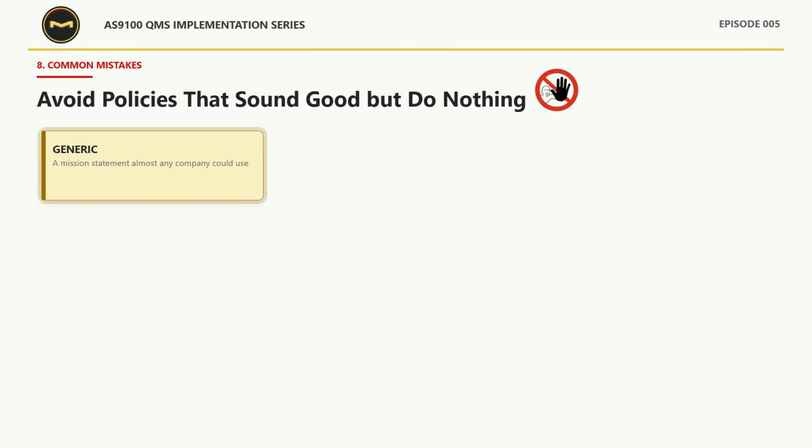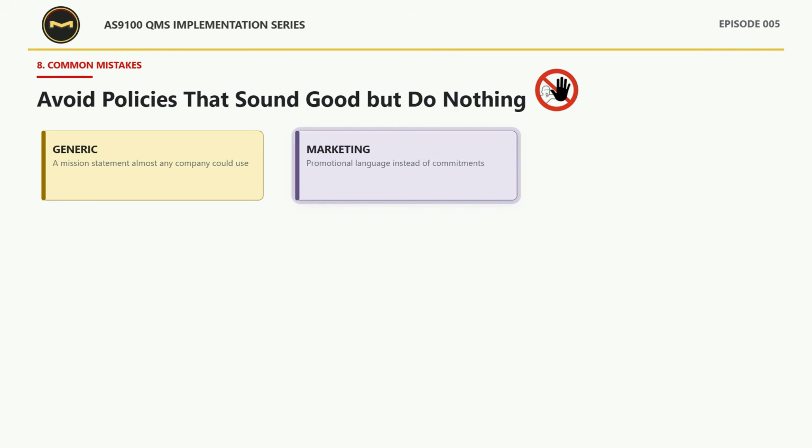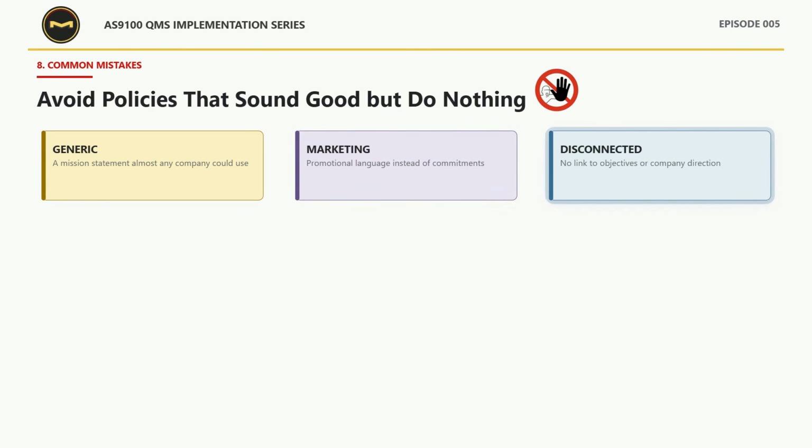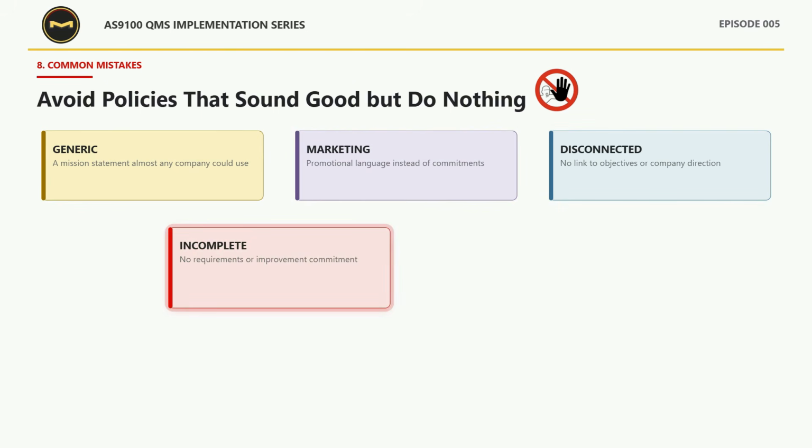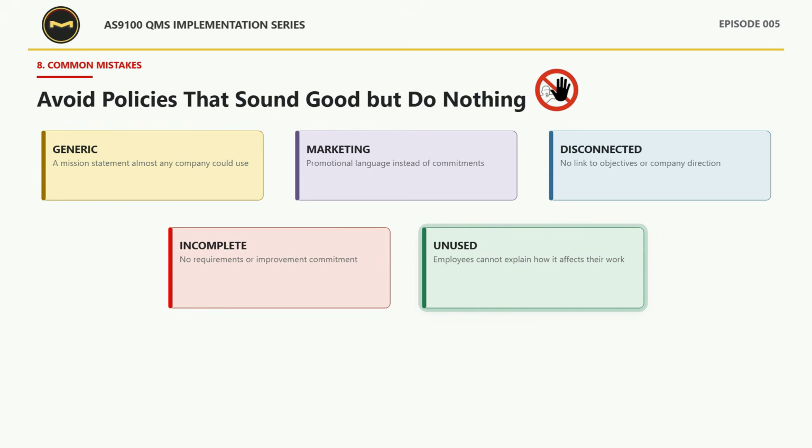First, avoid a generic mission statement that could belong to almost any company. Second, do not replace real commitments with promotional language. Third, make sure the policy connects to the organization's direction and its quality objectives. Fourth, include the commitments to applicable requirements and continual improvement. And fifth, do not release a policy that employees cannot connect to their own work.